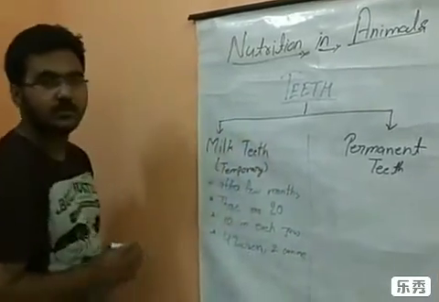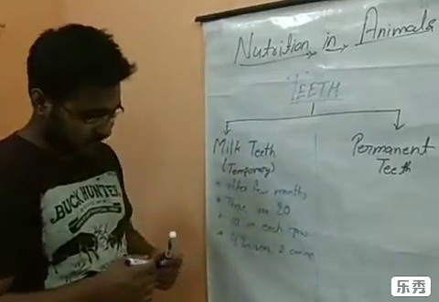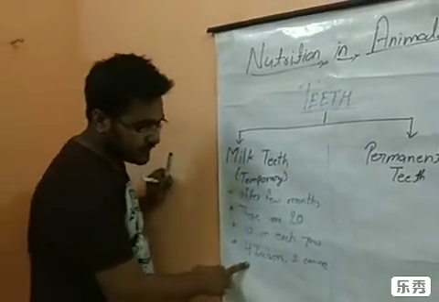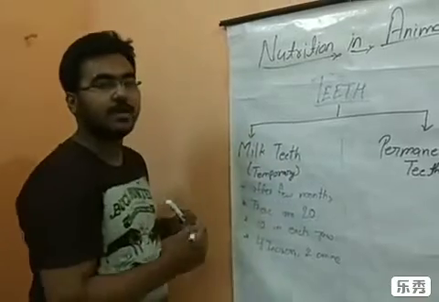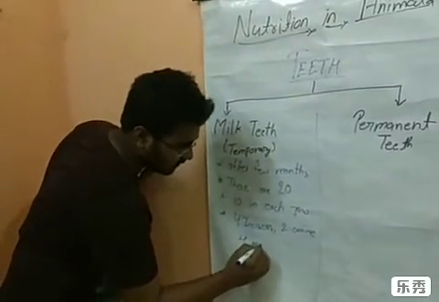And now what is remaining? Molars and premolars. In milk teeth there are only molars, not premolars. So 4 incisors, 2 canines and 4 molars.